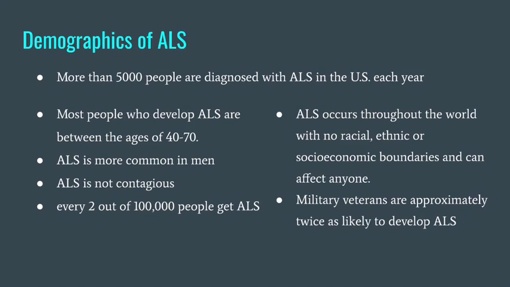Every 2 out of 100,000 people get ALS. ALS occurs throughout the world regardless of racial, ethnic, or socioeconomic boundaries, and it can affect anyone. Military veterans are approximately twice as likely to develop ALS because of their military rigorous experience.